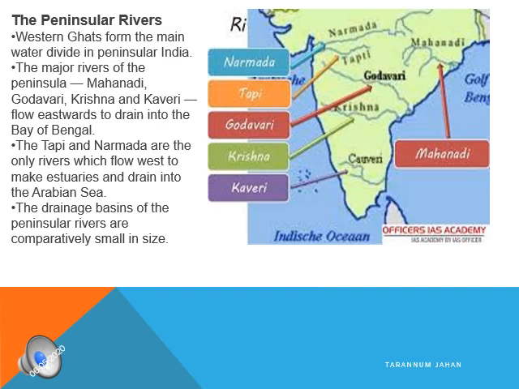They form estuaries. Many rivers, before joining the ocean, make deltas. But here the Narmada and Tapi don't make any deltas. They directly join the Arabian Sea. That is the reason they are said to form estuaries. Any river which flows directly towards the ocean without making a delta is said to form an estuary. The drainage basins of the Peninsular Rivers, compared to the others, are very small in size.